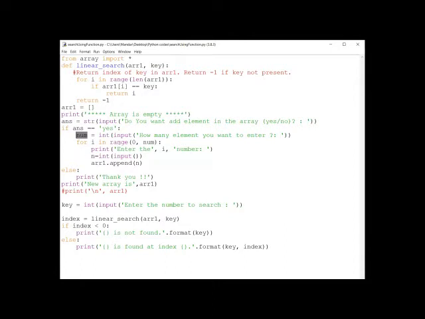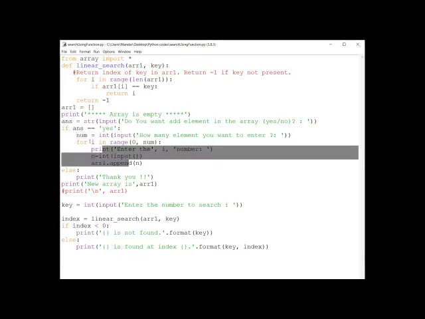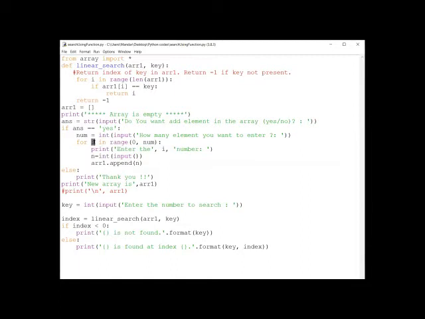Now I want to take those 5 elements from the user from the keyboard. So this loop will have to be executed 5 times. So for i in range 0 to 5, by this loop it will take 5 elements from the user.